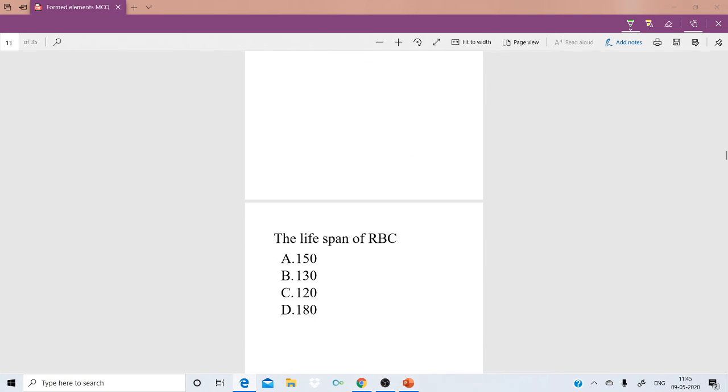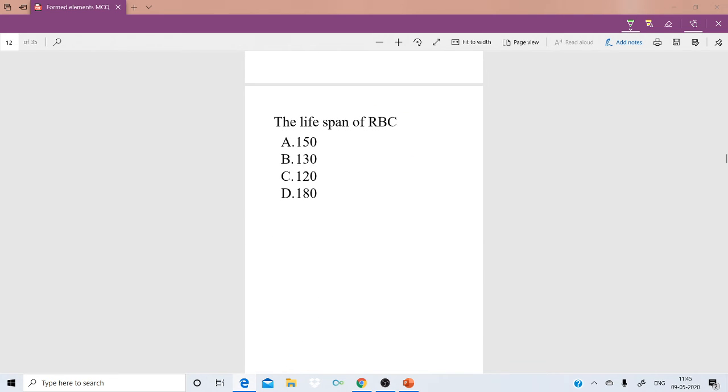Next question. The lifespan of RBC is: option A, 150 days; option B, 130 days; option C, 120 days; option D, 180 days. What is the correct option? The lifespan of RBC is 120 days.